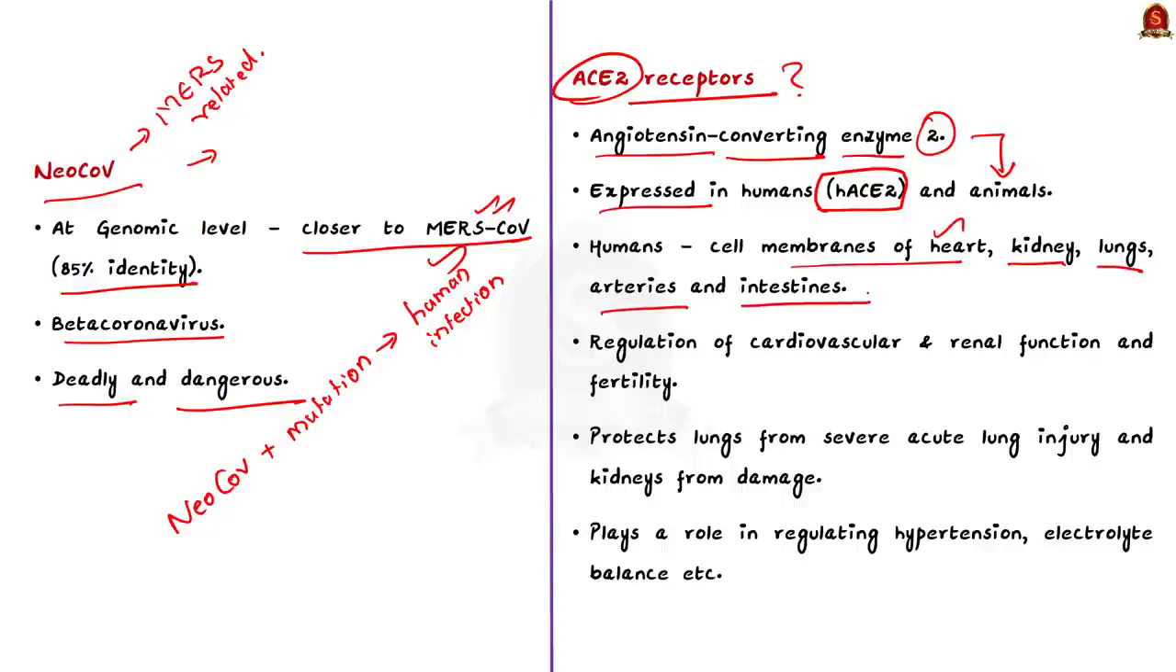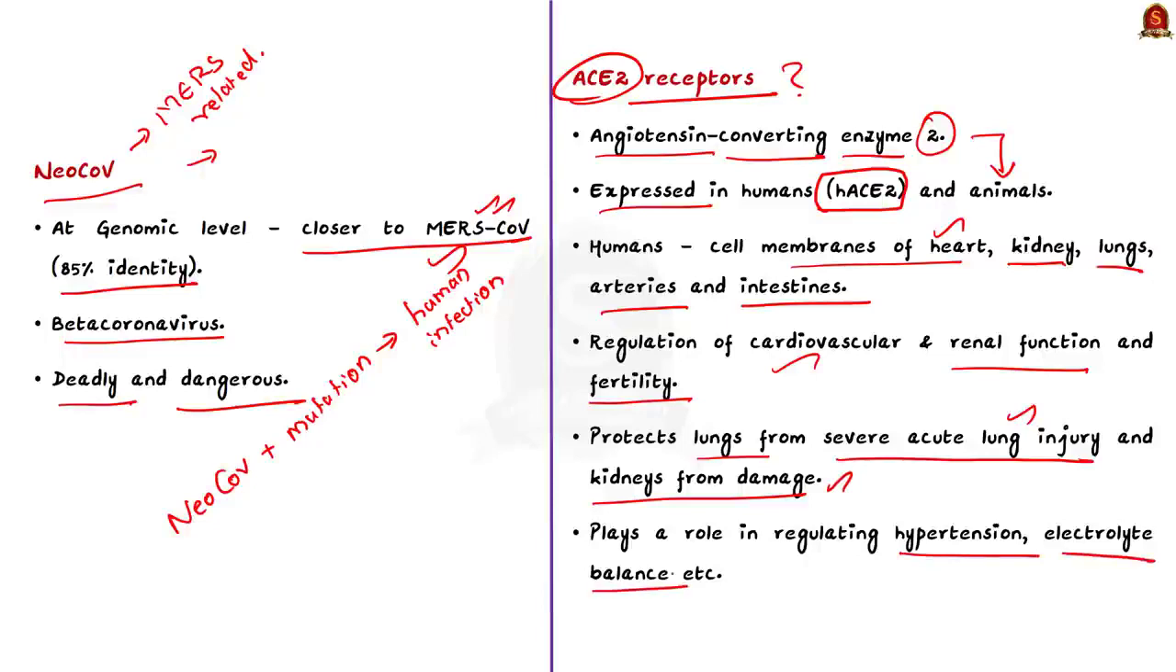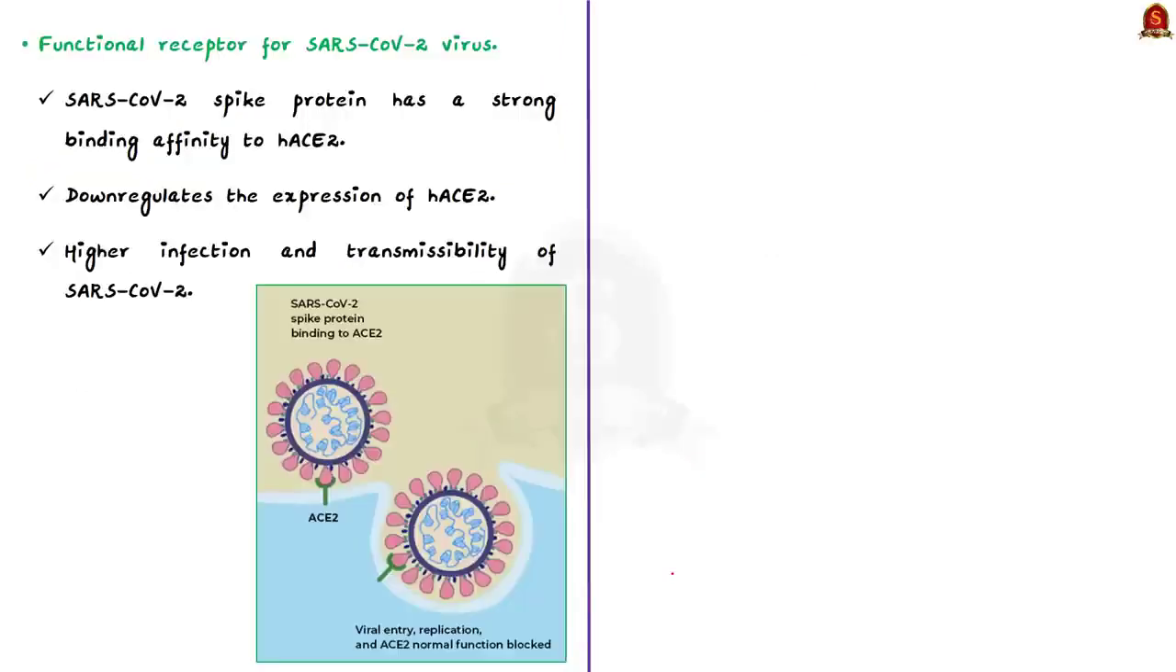It is said to play an important role in regulation of cardiovascular function, renal function and fertility. It is said to protect lungs from severe acute lung injury and kidney from kidney damage. It also plays a role in regulating hypertension and electrolyte balance. Along with this, it also acts as a functional receptor for SARS coronavirus 2.